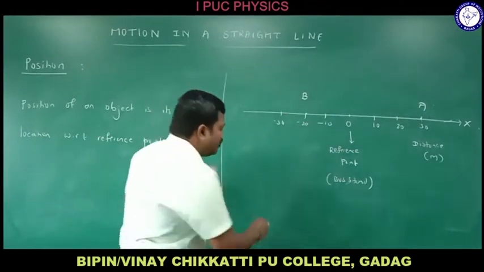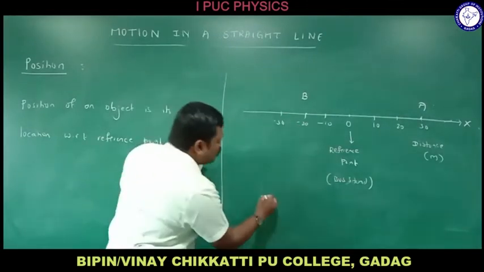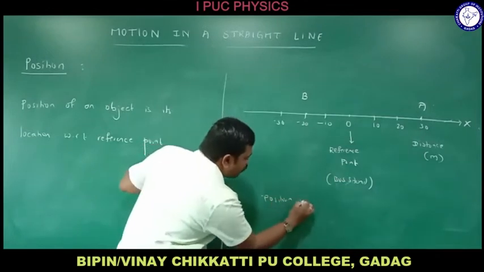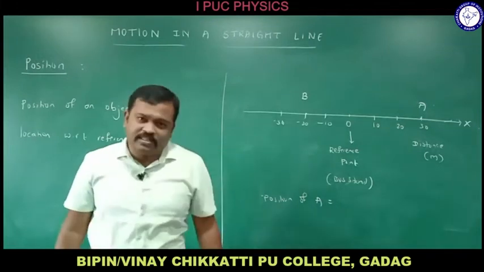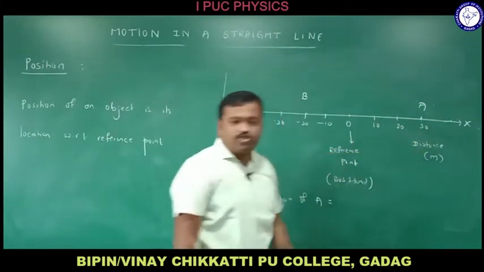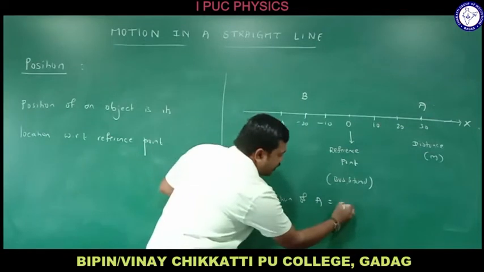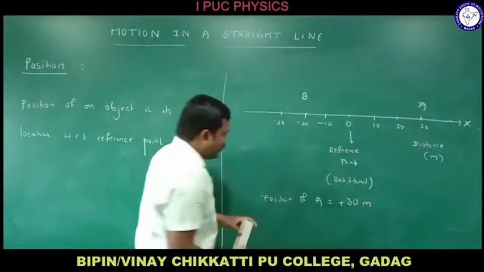If I ask what is the position of A, he says, I have already crossed the bus stand and my position is 30 meters. That time I can take it as plus 30 meters. If I consider crossing the bus stand and moving forward as positive, then who is behind, I call it negative. What is the position of A?